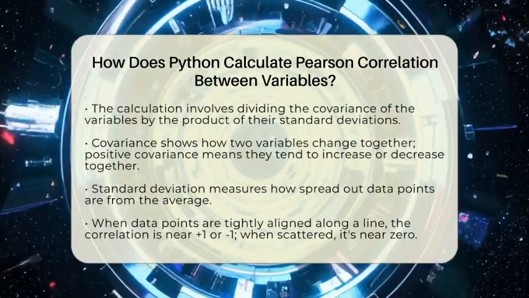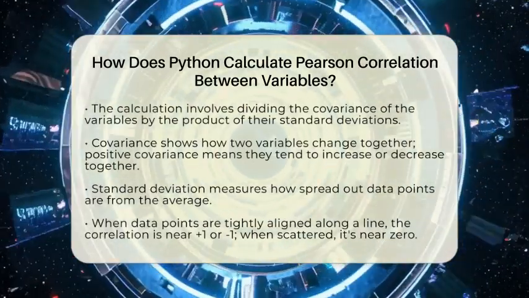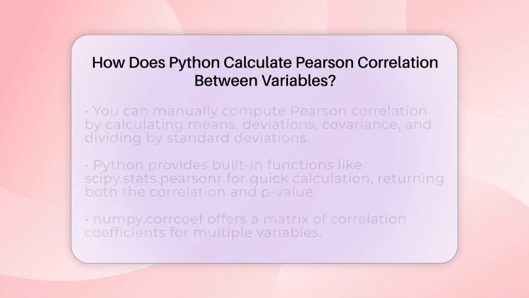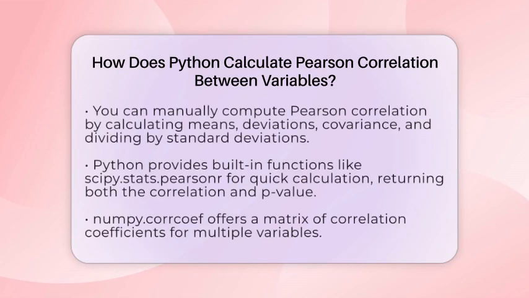In Python, you can do this calculation manually by first finding the mean of each variable. Then, subtract the mean from each data point to get deviations. Next, multiply the deviations of the two variables for each data point and add them all up. This sum is the covariance. After that, divide the covariance by the product of the standard deviations of both variables.